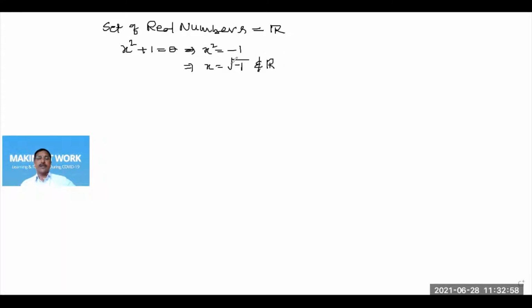So this leads to the invention of a new kind of numbers. Those are called imaginary values. So generally, what is not real, we think of as imaginary.